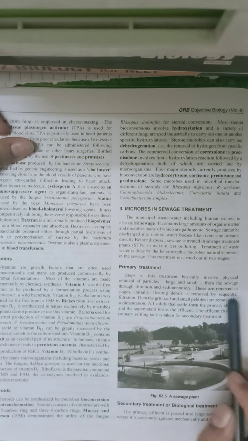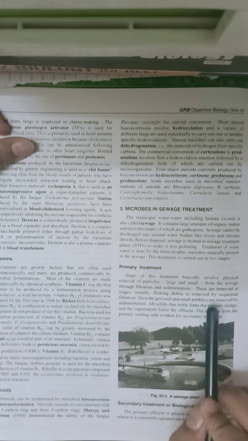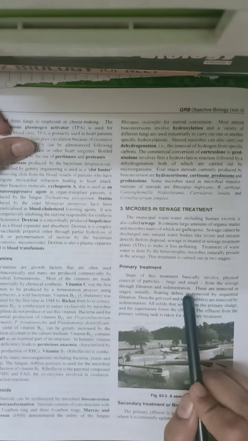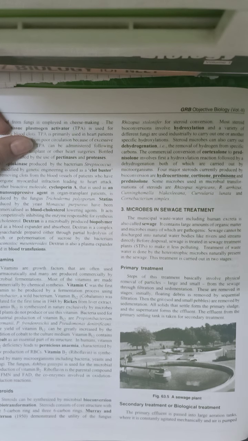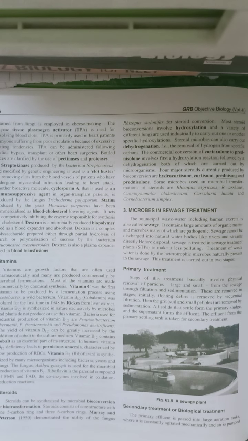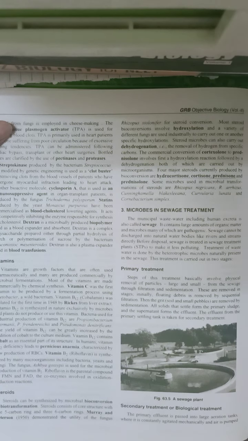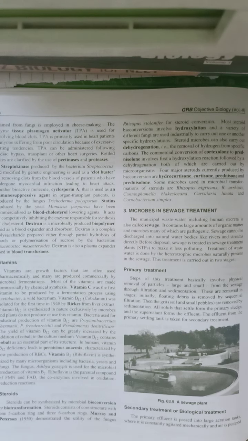The steps of this treatment basically involve physical removal of particles, large and small, from sewage through filtration and sedimentation. Now we might know the Ganga Action Plan. The Ganga Action Plan is nothing but the cleaning of river Ganges, where the first step was taking out all the floating material which was easy to pick. So that was just a separation method. Here primary treatment also involves the first step, which is separation of large and small particles by various methods.